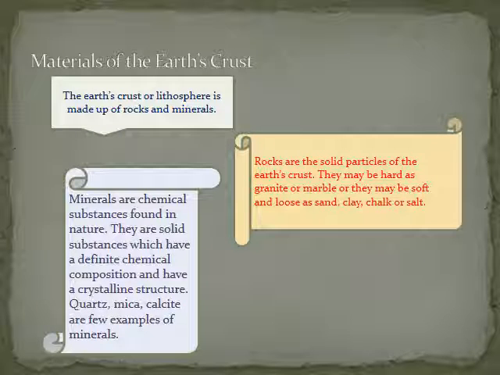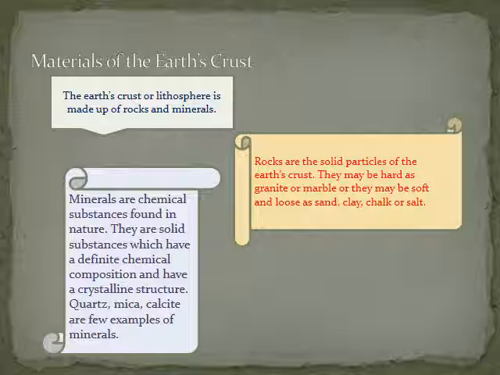The Earth's crust or lithosphere is made up of rocks and minerals. Now, what are rocks? Rocks are the solid particles of the Earth's crust. They may be hard as granite or marble, or they may be soft and loose as sand, clay, chalk, or salt. Now, what are minerals?